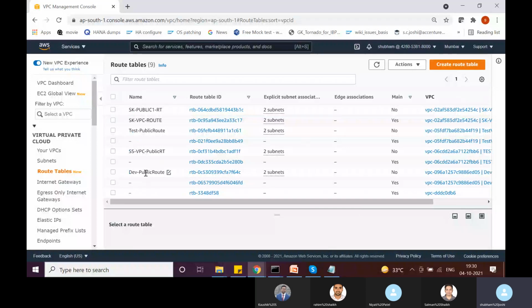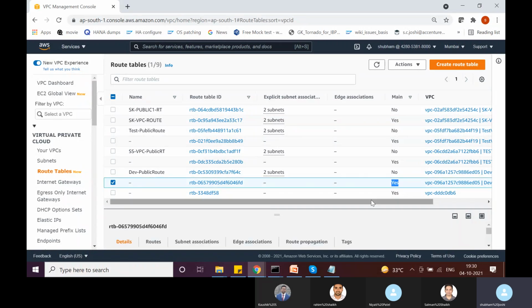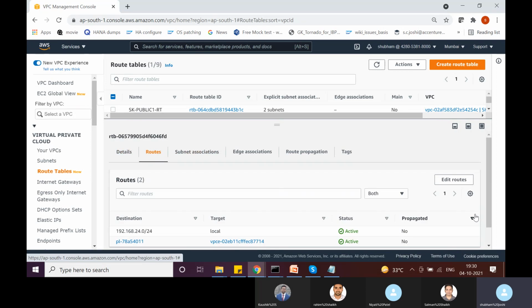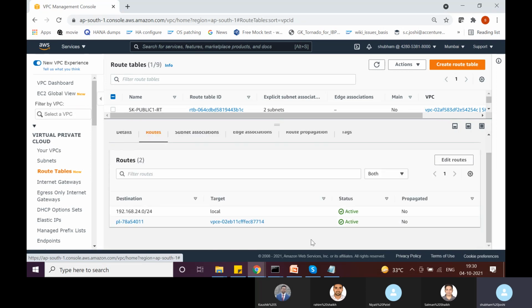One route table is the public route table. The other route table is for private subnets. This is the main route table, right? So let's go and see how the route looks now. If I go to routes, then here you can see one route.